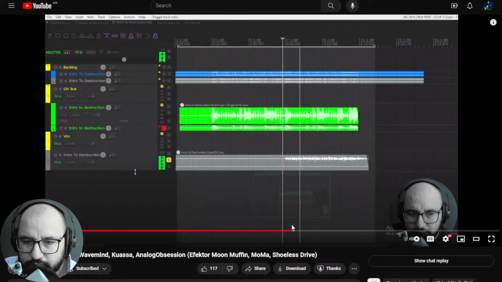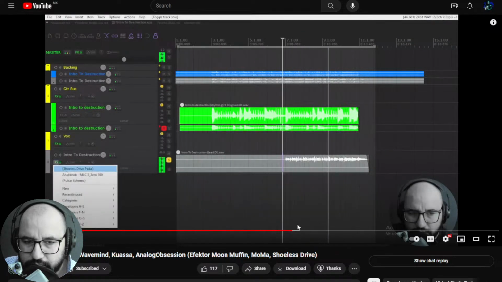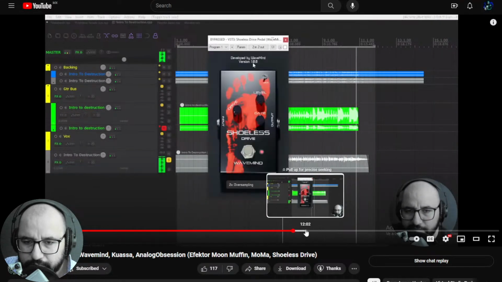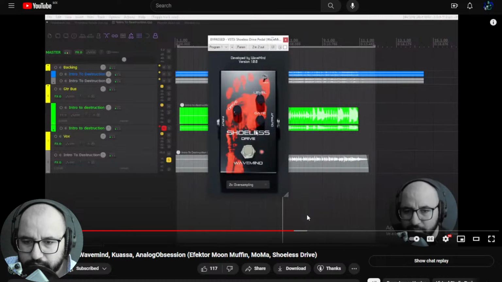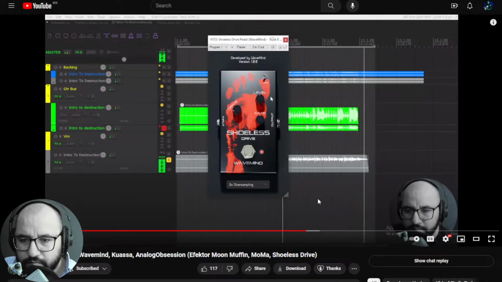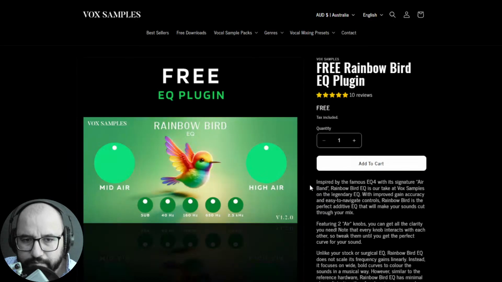Nice. This is the Shoeless Drive, also placed before the amp sim. This two-way switch is actually pretty cool.